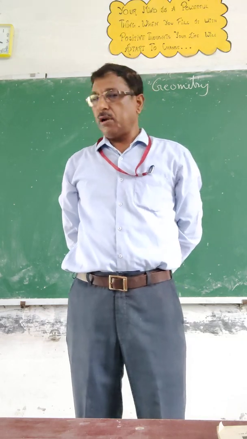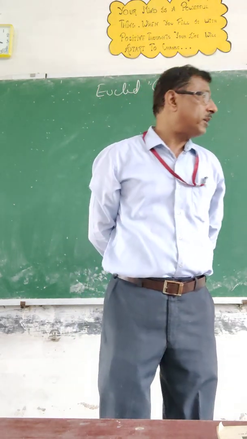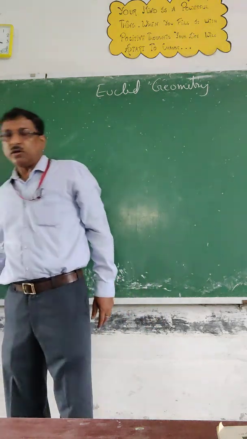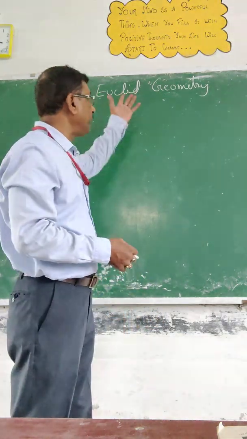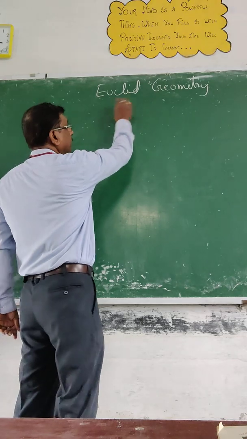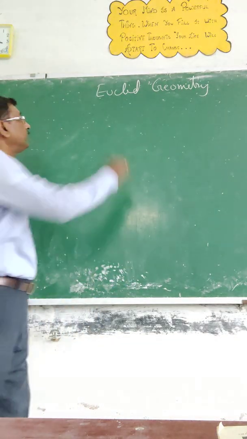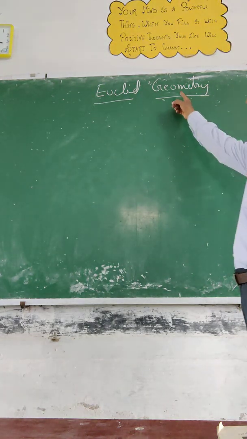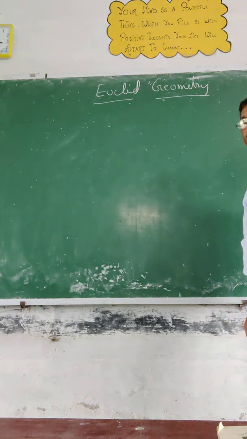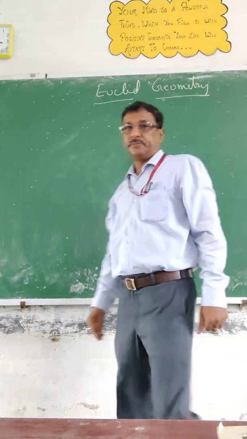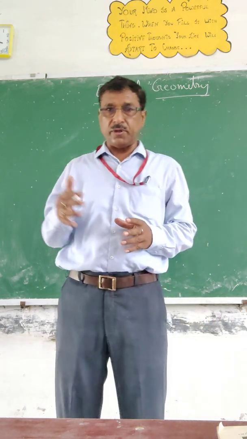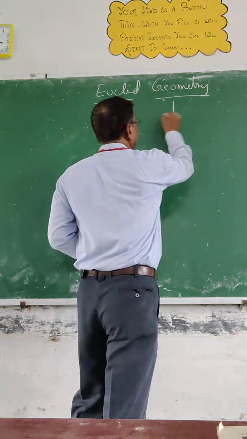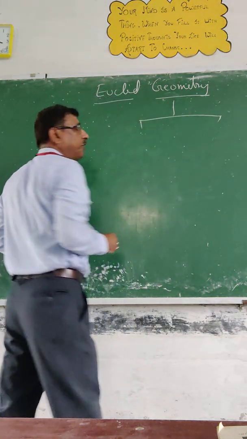Okay children? Now before starting, we have to understand what is the Greek root. A lot of things we understood with the help of Greek root. Can you see, children? This chapter 5 is made of two words, Euclid and geometry. So first we will understand this term geometry. In geometry you have already studied from the very beginning, especially from the 6th class. What is the meaning of geometry?